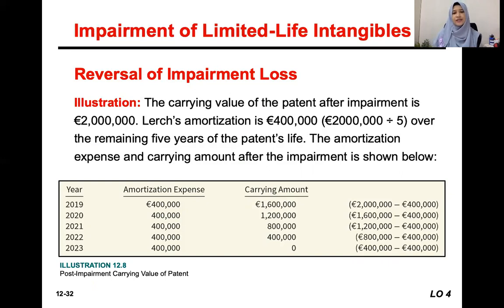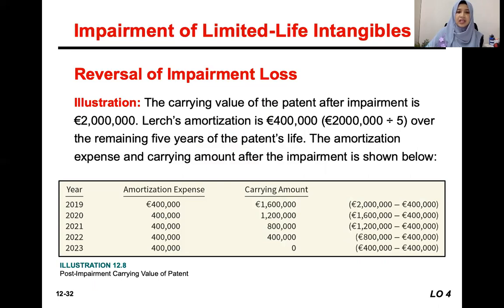impairment. So I just want you to rationalize in a daily example. How do you understand the impairment and the reversal of impairment loss? So let's say in this example, the company has already recorded amortization expense, and by knowing the amortization expense, we can identify the carrying value over the 5 years.